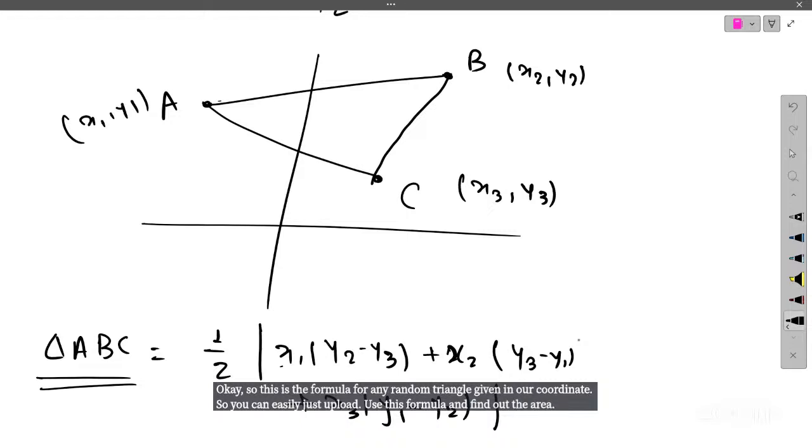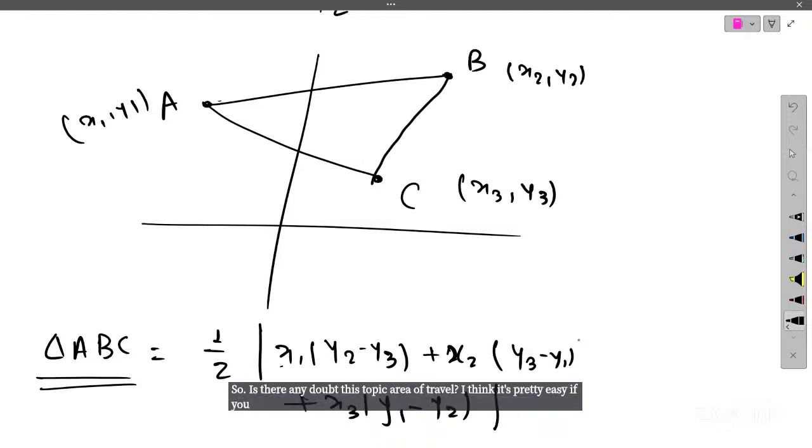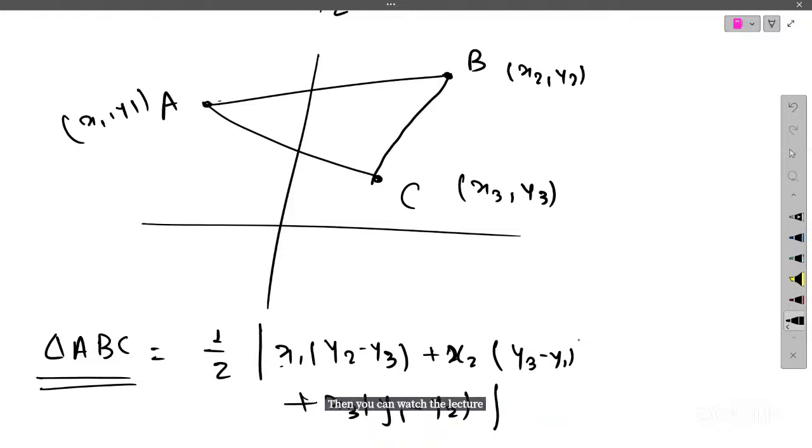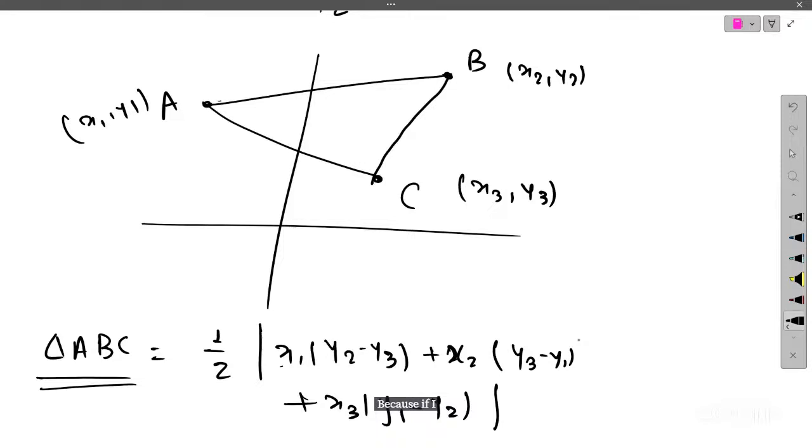So is there any doubt over this topic, area of triangle? I think it's pretty easy. If you want to go through the proof, then you can watch the lecture, or else if you have any doubt in the proof, you can ask me. Because if I recall the proof, then it will again take time. So that's the only thing I'm skipping. Okay, is that fine?